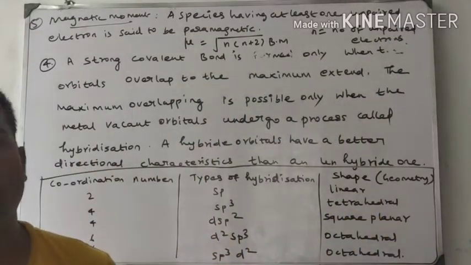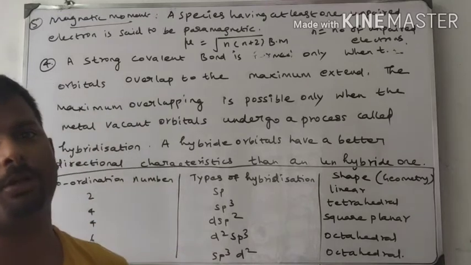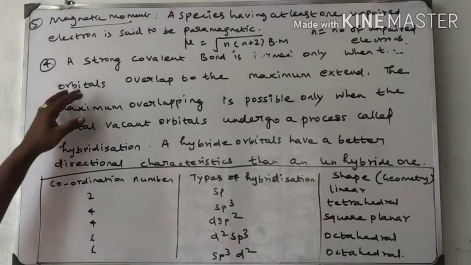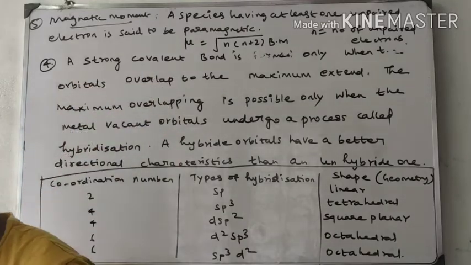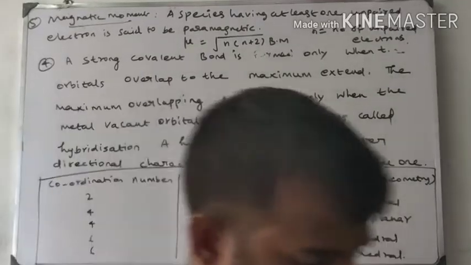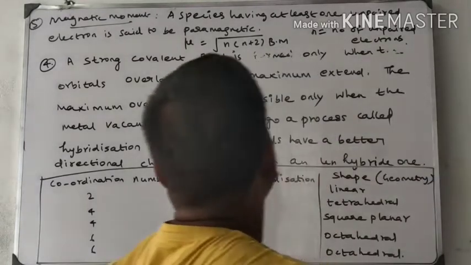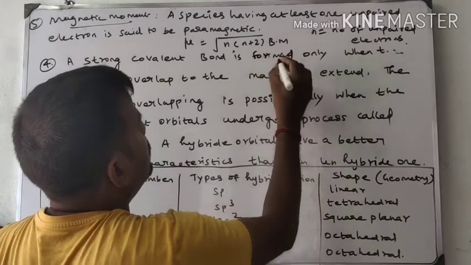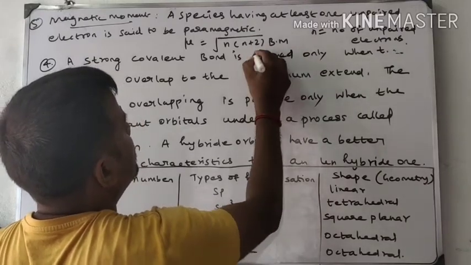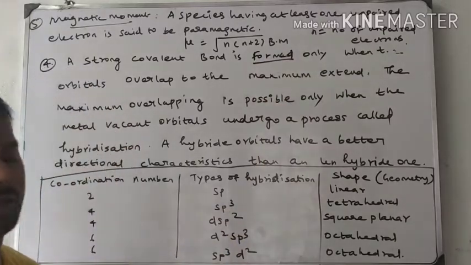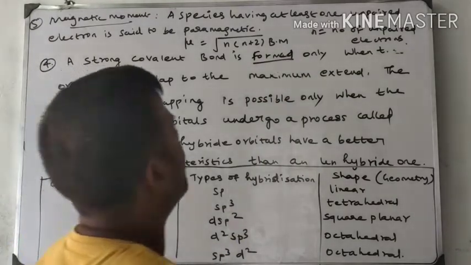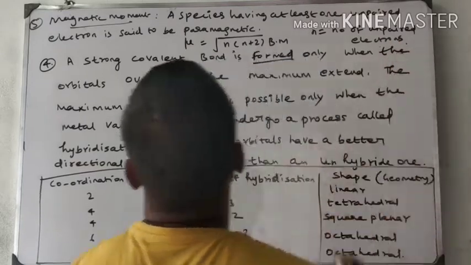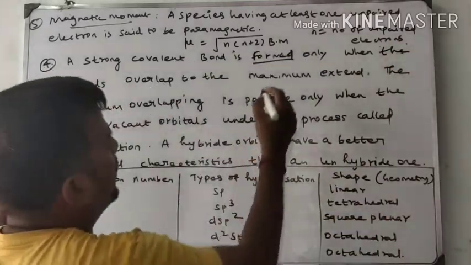Hello students, I am going to continue the remaining postulates of valence bond theory. Fourth postulate: a strong covalent bond is formed only when the orbitals overlap to the maximum extent.